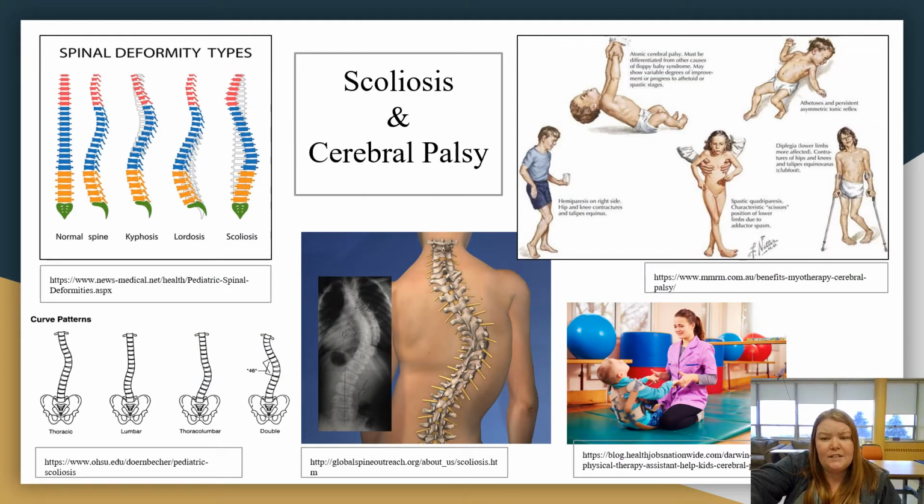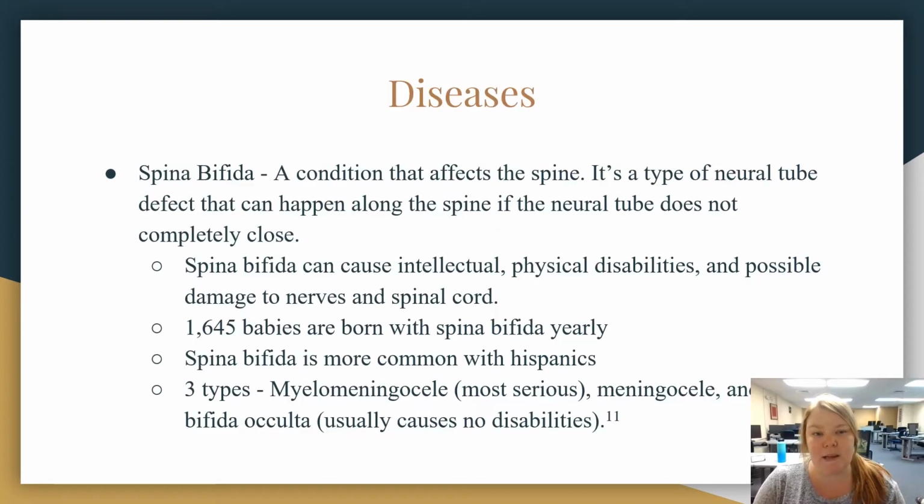Here are some images showing the different curvatures in the spine, and also images showing what someone with cerebral palsy may look like.